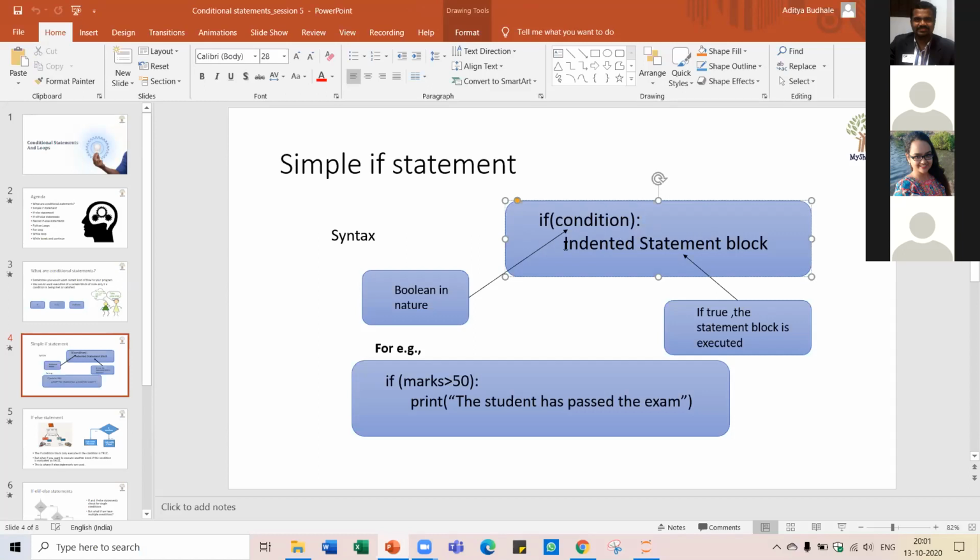Always remember that your statement block should be indented. Here is an example: if marks is greater than 50, then print student has passed the exam. This is the condition, that marks should be greater than 50, and only if it is true will we print this statement, that is, execute this piece of code. It is something like this, the if statement. Okay, any questions?